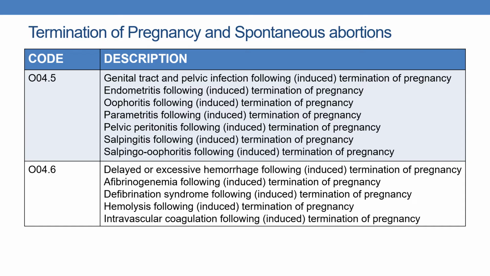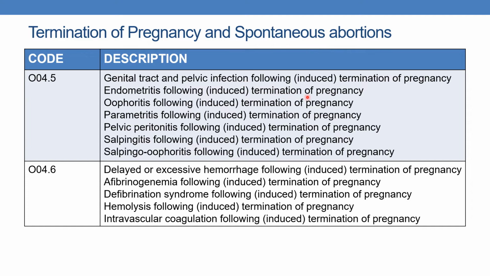Now coming to complications following termination of pregnancy. The codes regarding the complications following termination of pregnancy are given in the O04 series. So O04.5 indicates genital tract or pelvic infection following termination of pregnancy. Previously it was spontaneous abortion. Now it is an elective abortion, that is induced termination of pregnancy. So O04.5 indicates genital tract or pelvic infection following induced termination of pregnancy.